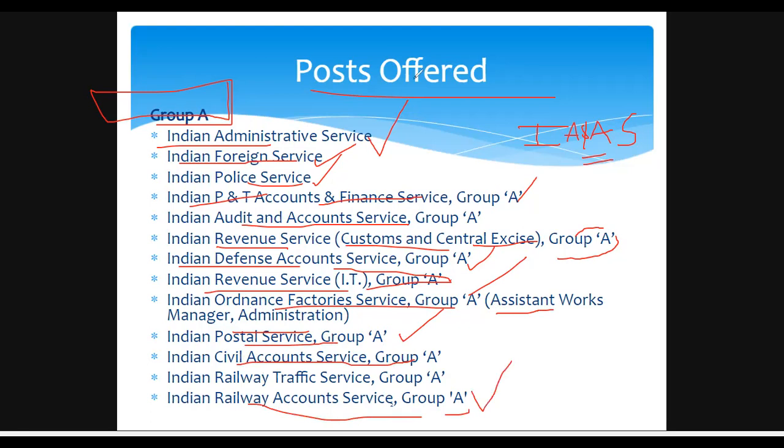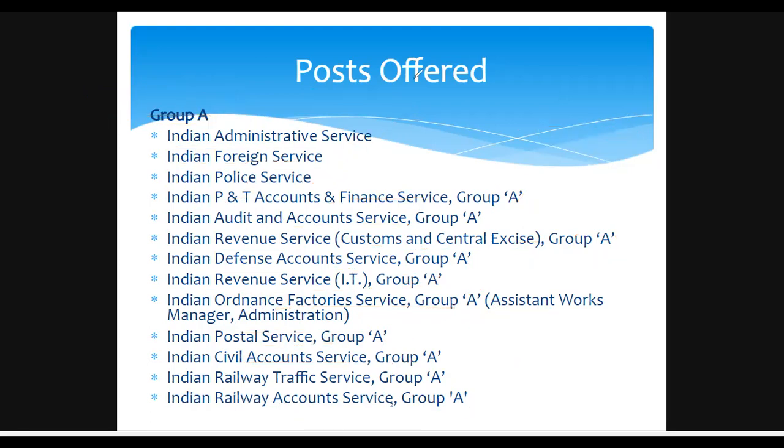So you can see here that so many posts are offered by the UPSC. So we have to grab the opportunity given by the UPSC under the category civil services. Next, the 14th one.